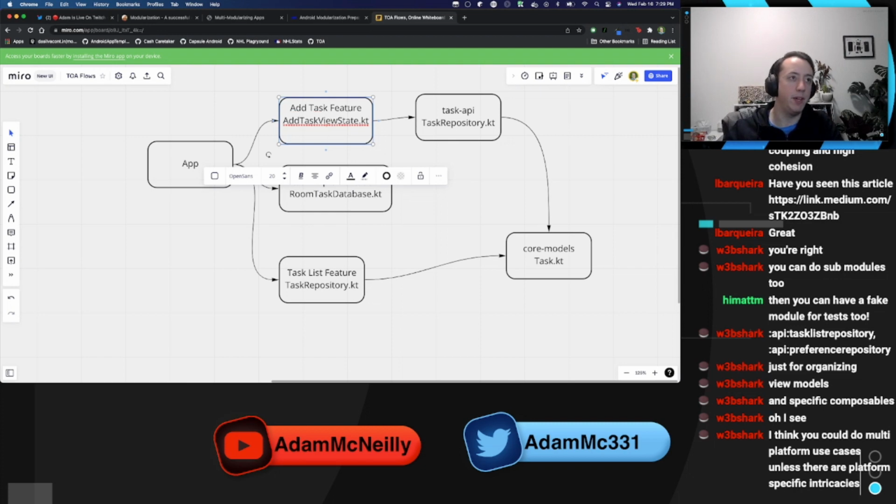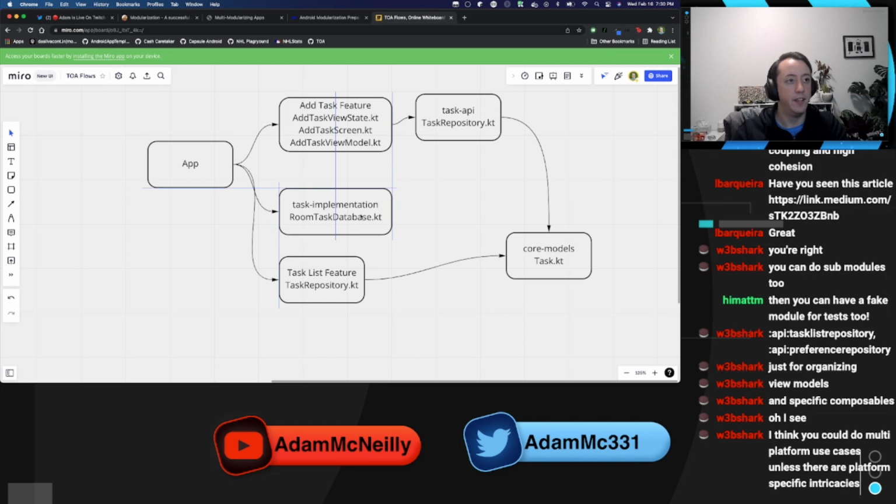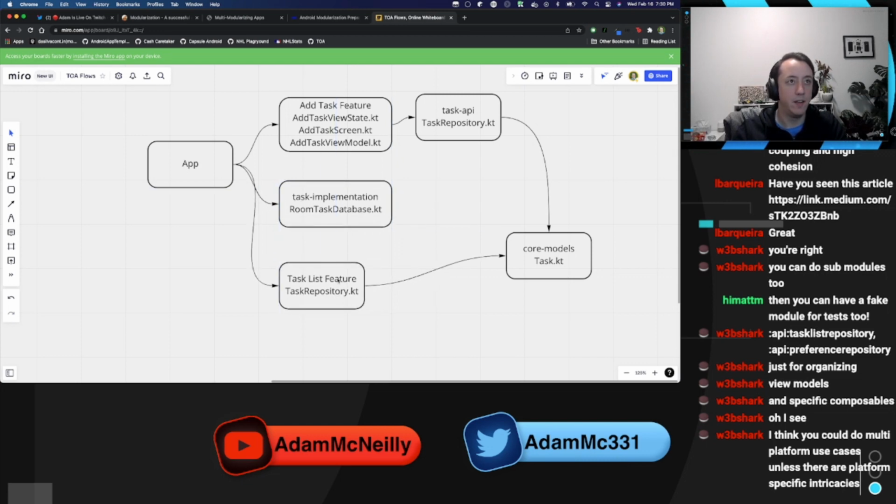Let's put a hold on the multi-platform idea for now and think, if I wasn't concerned about multi-platform, what else is going to go in here? Well, we've got our view state. We'll have add task screen.kt, add task view model. And if we want to keep the use case or not, would we have an add task domain?